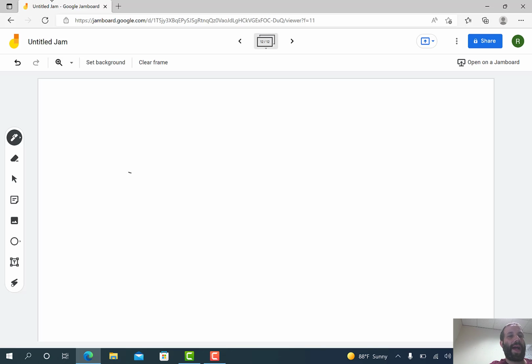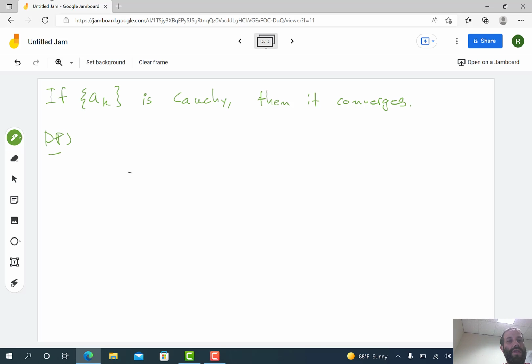So we're going to prove the following fact. If we have a Cauchy sequence, so if a_k is Cauchy, and again, it's a sequence of real numbers, then it converges. Okay, so I'm going to prove this, but let's first think through what's going on here.